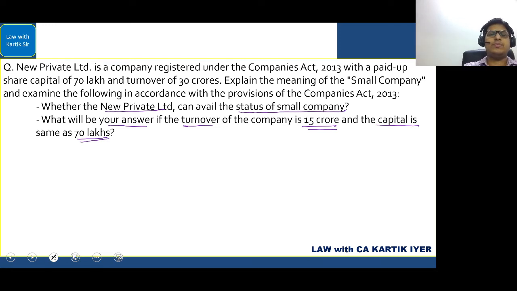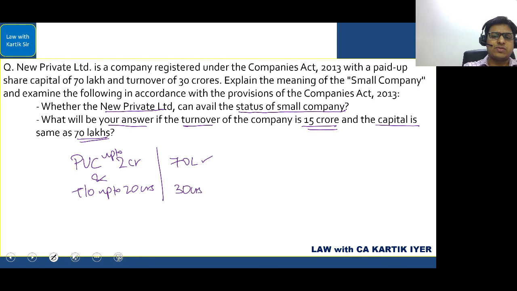Let's analyze. First of all, the condition that we need to satisfy is paid up capital should be up to 2 crores. I'll just write the words up to here. And turnover up to 20 crores maximum it can be. That is the main condition. Now, in the first part of the question, they have said that the paid up share capital is 70 lakhs. So is it satisfying? Yes. Second, they have said the turnover is 30 crores. So is it satisfying? The answer is no. Both the conditions have to be satisfied. So is it a small company? The answer is no. It is not a small company in this case.